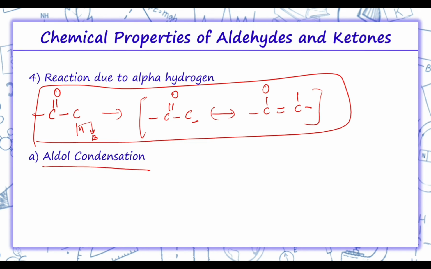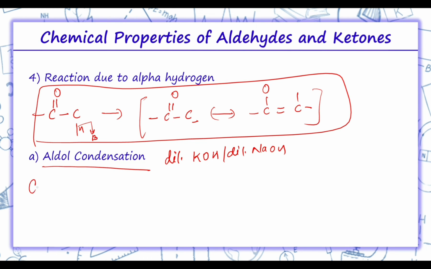Now the first reaction is aldol condensation. This reaction is given by those carbonyl compounds which have at least one alpha hydrogen. They undergo reaction in the presence of dilute alkali, that is dilute KOH or dilute NaOH, as a catalyst to form beta hydroxy aldehydes or beta hydroxy ketones. This is known as aldol condensation.